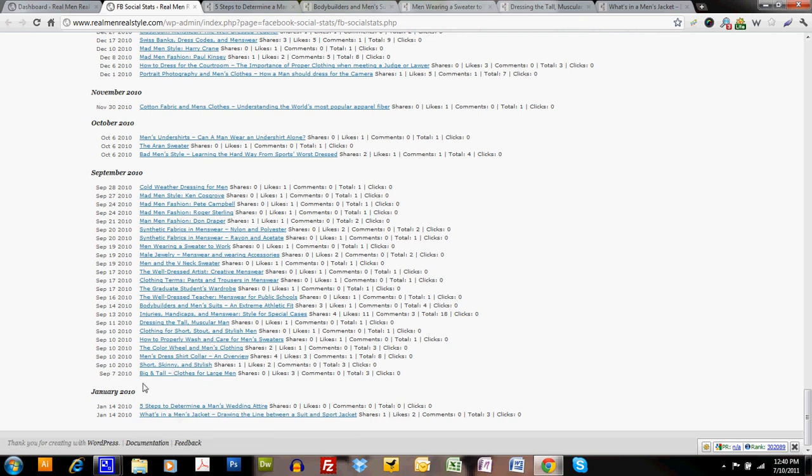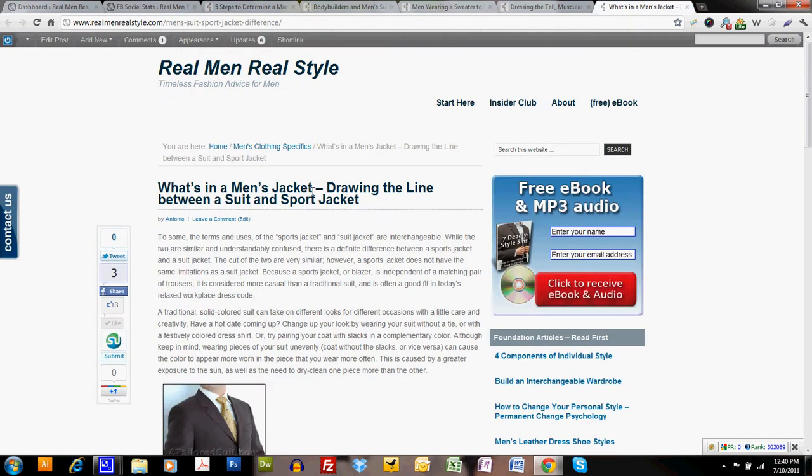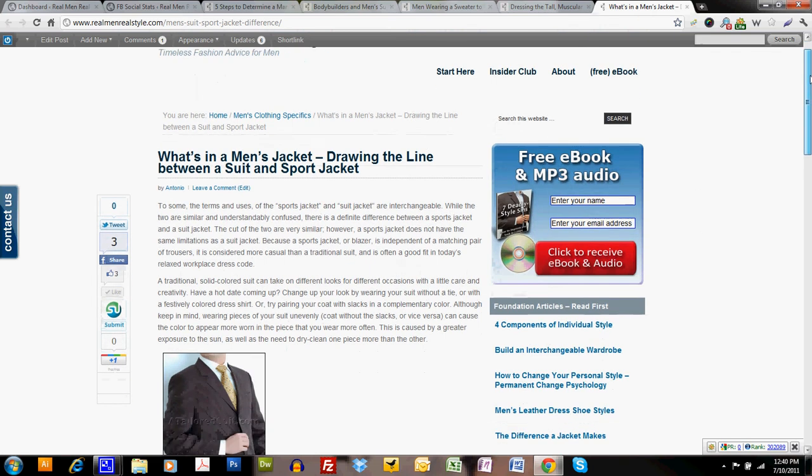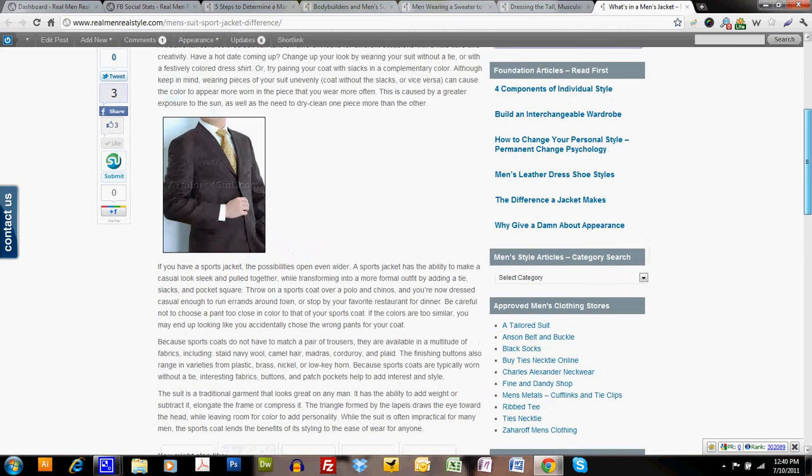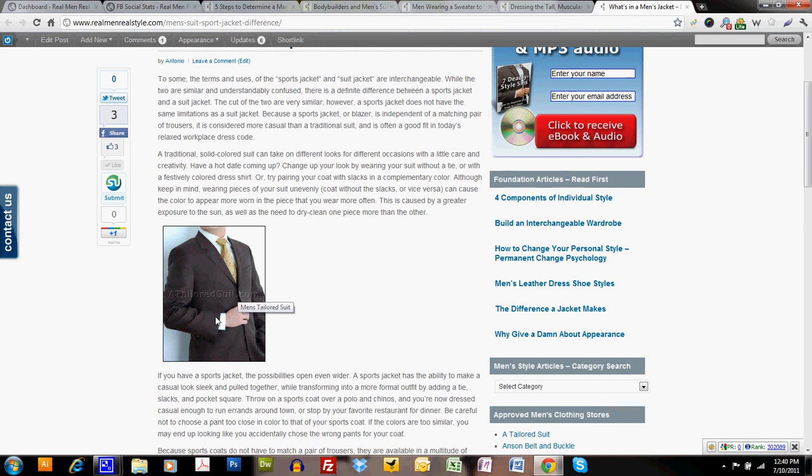And what we're going to be doing is revisiting these articles and saying, okay, how can we rewrite this to make it better? So when I click on what's in a men's jacket, it takes me here, and I can see that it's "What's in a men's jacket, drawing the line between a suit and sports jacket." One thing I did is I've actually changed the name of this article, so it is changed here. Another thing is when I look at this article, really look, we've got 5 paragraphs, which isn't too bad, but it looks really short because we've got this tiny image here.